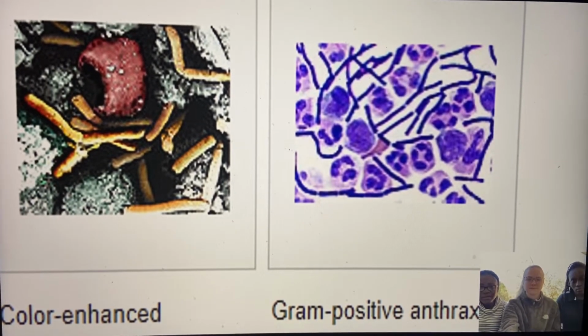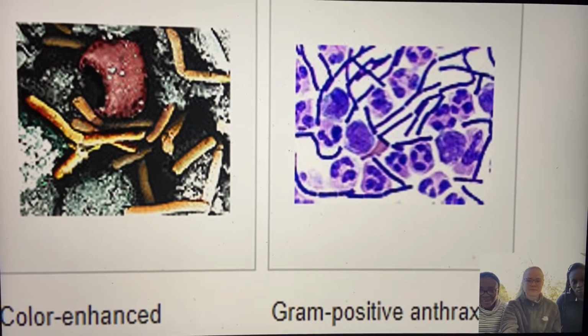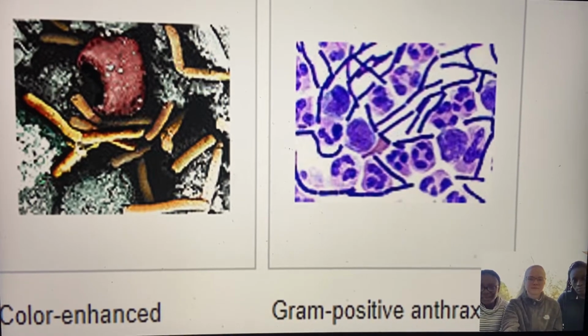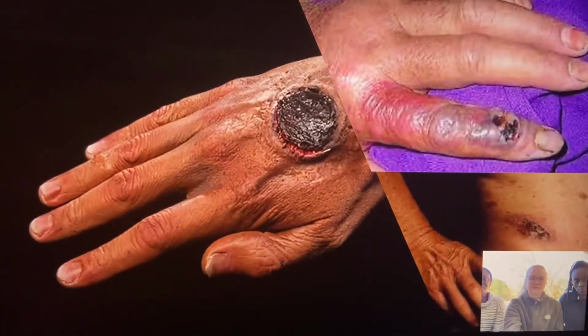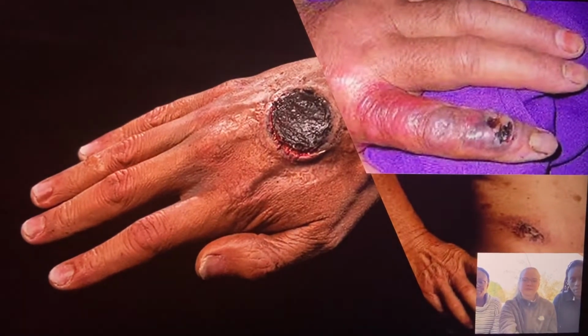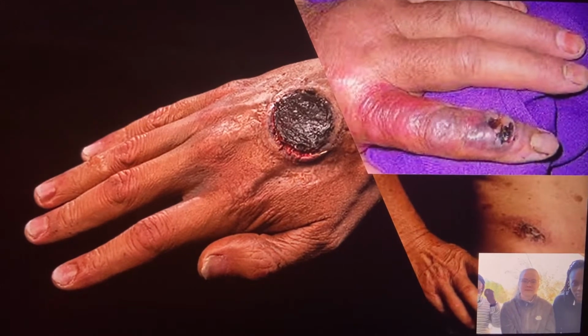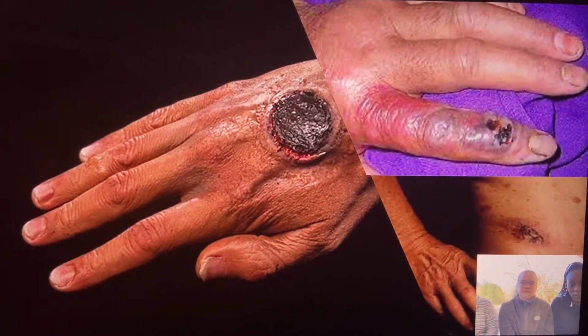Once the spores are inside the body and activate, they multiply rapidly. The disease mainly affects the gastrointestinal system and respiratory system. Symptoms develop within 6 days of exposure to the bacteria.